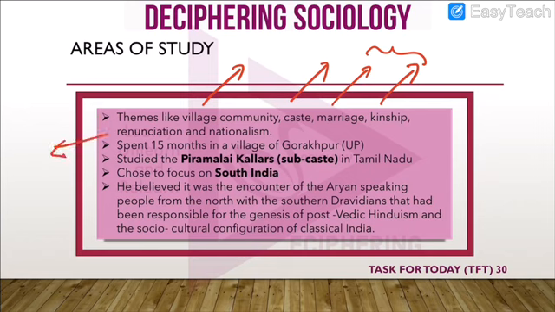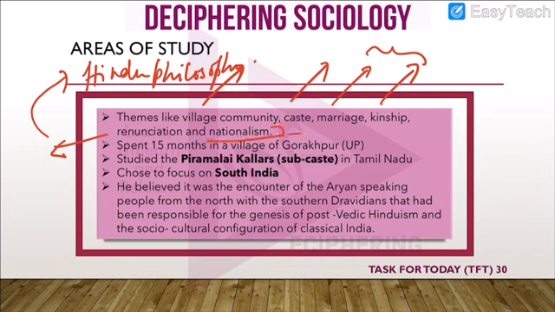Renunciation is also a part of the Hindu philosophy. Then he also studied a bit about nationalism, because those were the times when India was becoming independent. So this was also a part of the Indian people's thinking.